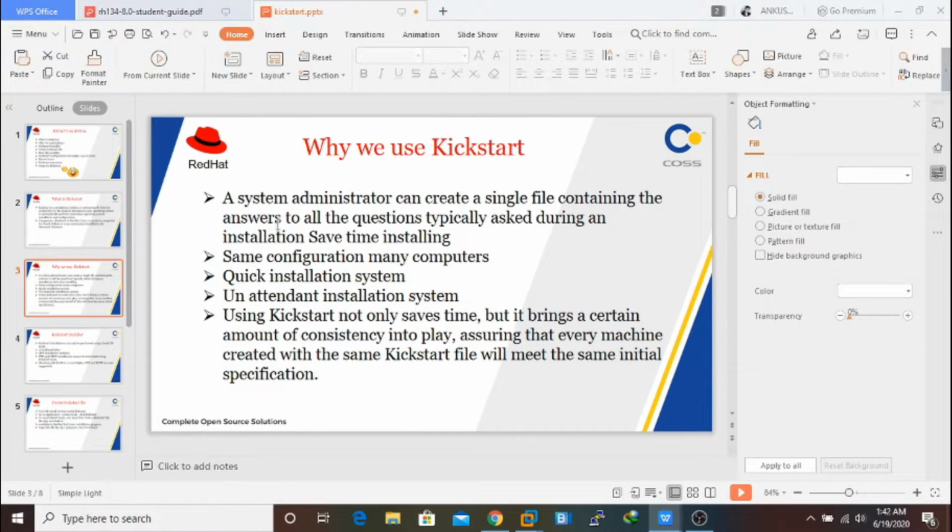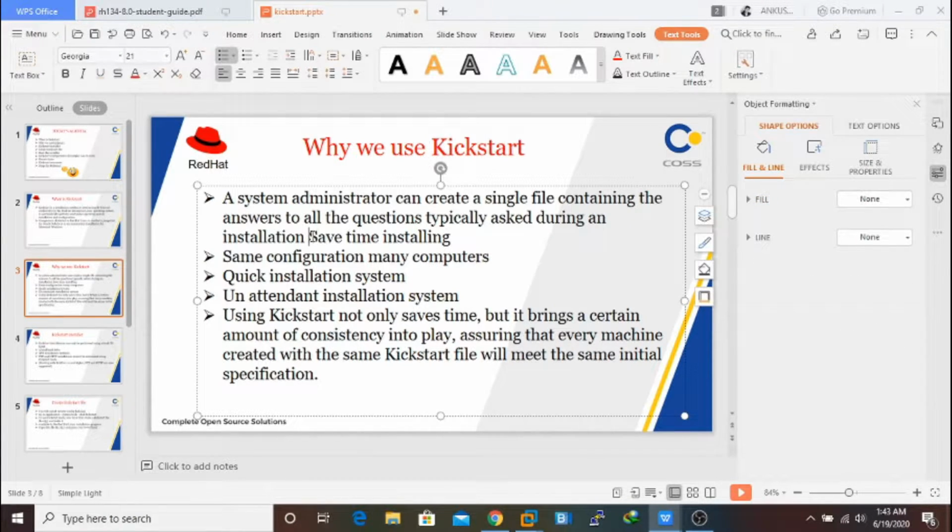Now the point is why we use Kickstart. You already know that it is an automated installation, so the human interaction will be nothing there. The first point is that a system administrator can create a single file containing the answers to all the questions typically asked during an installation, which saves time installing. Maybe it is not written properly, that's okay.